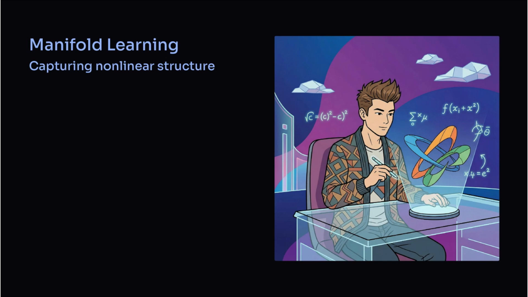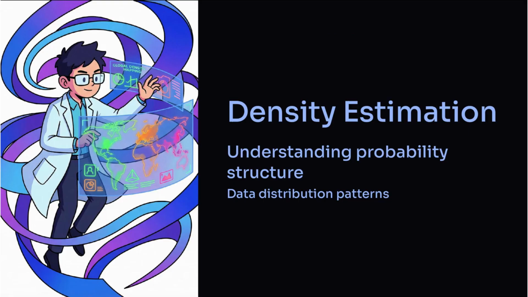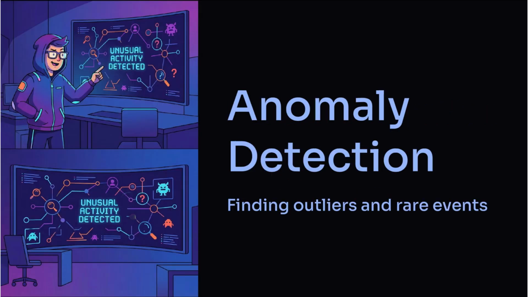Density estimation models describe how data is distributed in space. This supports anomaly detection. Anomaly detection identifies rare or unusual data points. These often signal errors, fraud, or novel events. Unsupervised learning is commonly used for exploration, segmentation, and preprocessing.